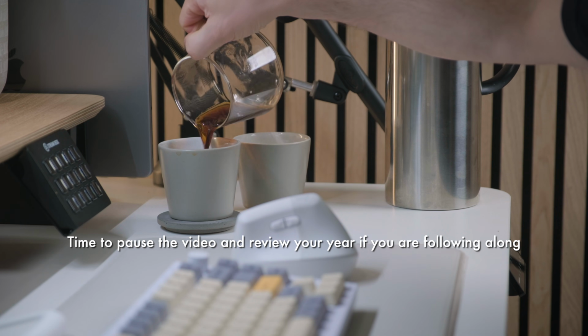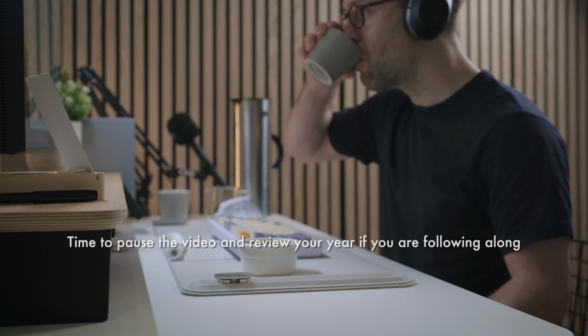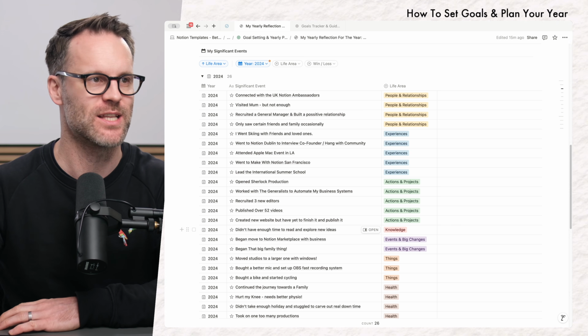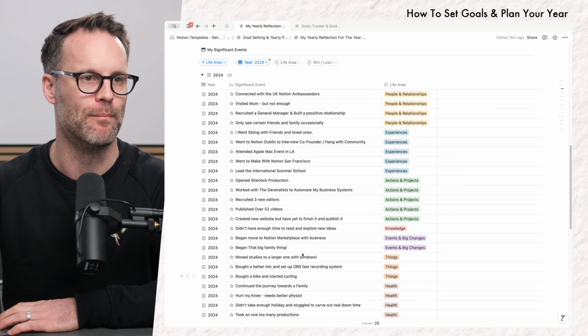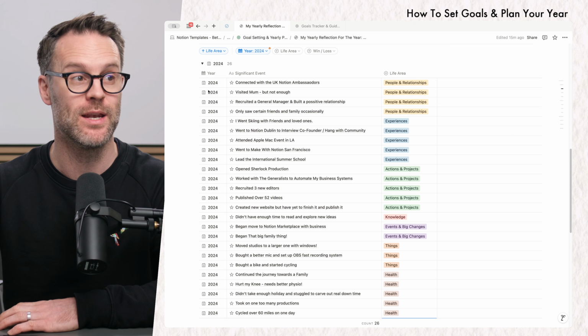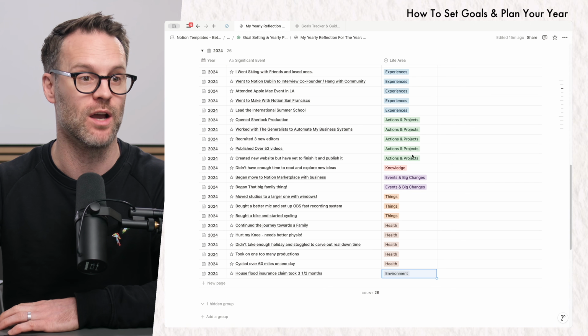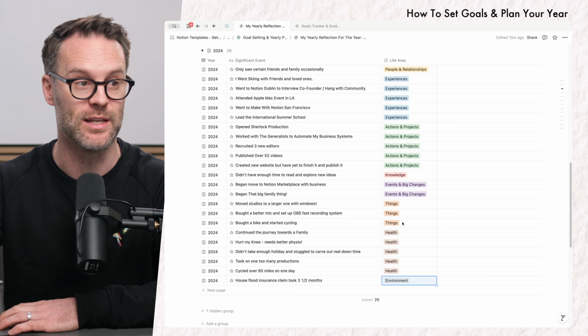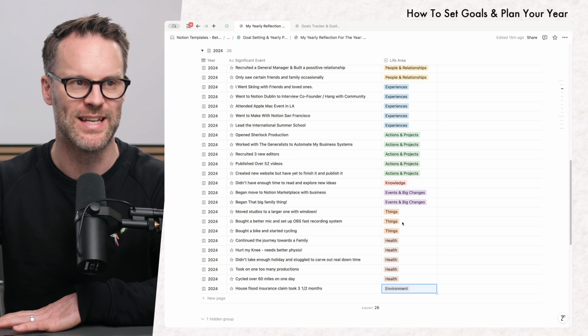Okay, so hopefully now you have completed your reflection and listed your significant events. So here's a little example of a bunch of mine, and I've just put them in on the year and linked them to a life area. I also added my own environment one. You could add your own things into it as you wish, but it's good to do it in sections.